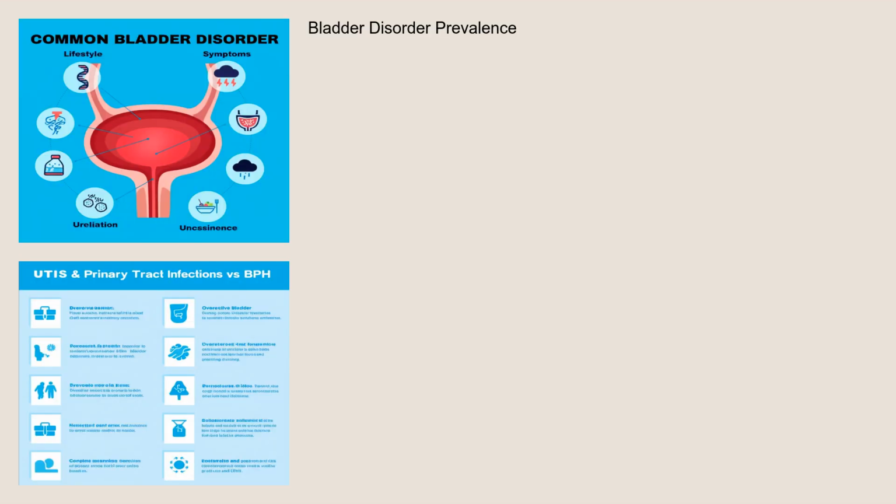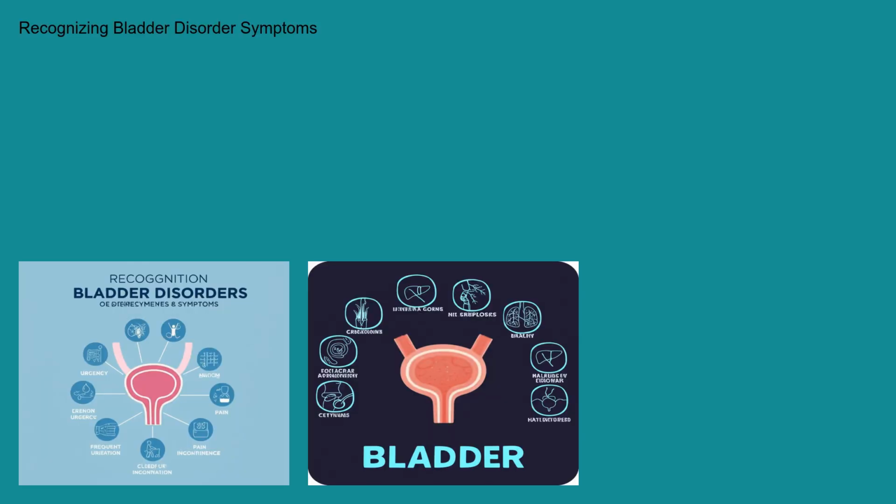Bladder disorders are more common than you might think, and their prevalence varies depending on the specific condition. Urinary tract infections, or UTIs, are especially common among women. Overactive bladder affects millions of adults worldwide, and its incidence increases with age. Benign prostatic hyperplasia, or BPH, leading to bladder outlet obstruction, is highly prevalent in older men. Factors like age, gender, genetics, and lifestyle can all influence the likelihood of developing a bladder disorder. Recognizing the signs and symptoms is crucial for early diagnosis and treatment.